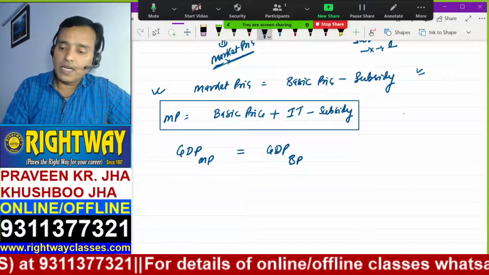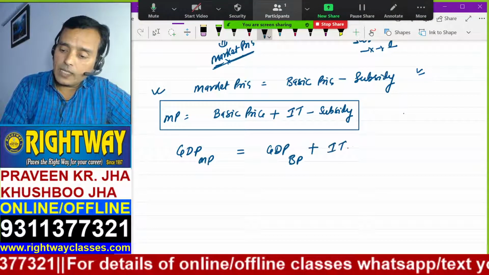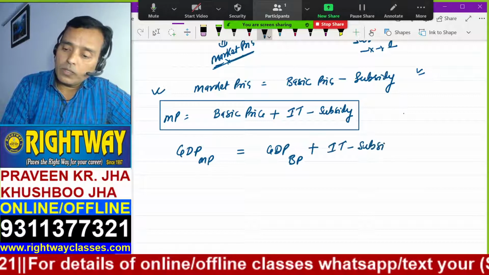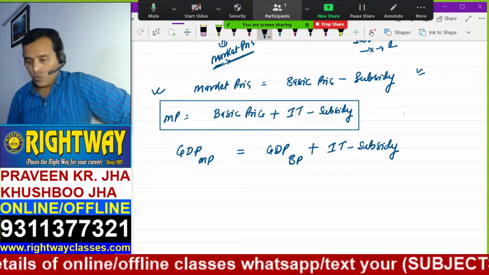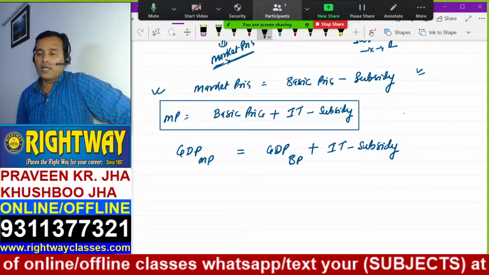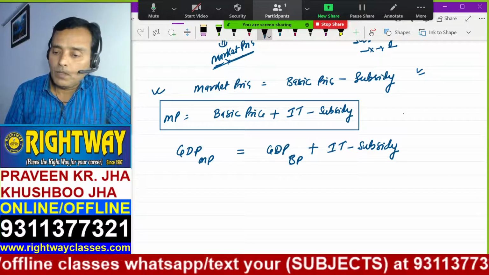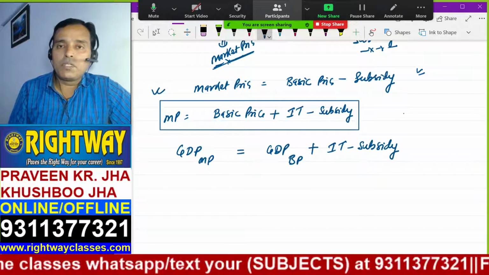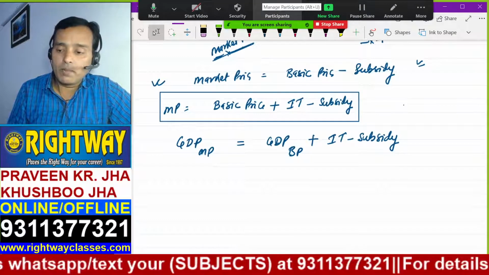How can you convert that? You will write here: add indirect tax minus subsidy. GDP market price equals GDP basic price plus indirect tax minus subsidy. Got it? This is the third piece of information I provided to you: how to convert basic price into market price.